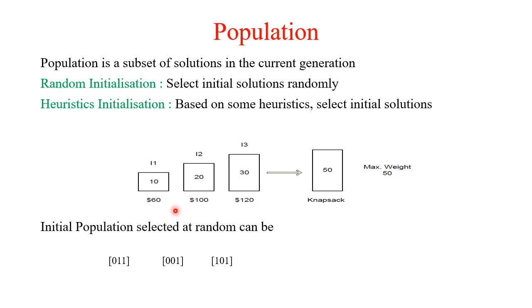Consider this example of knapsack where knapsack capacity is 50 kg and we have three items. Item weight and cost, profit, are given. An initial population selected at random can be 0 1 1, 0 0 1, 1 0 1. This is the encoding. 0 means item 1 is not taken. 1 means item 2 is taken and this 1 means item 3 is taken.